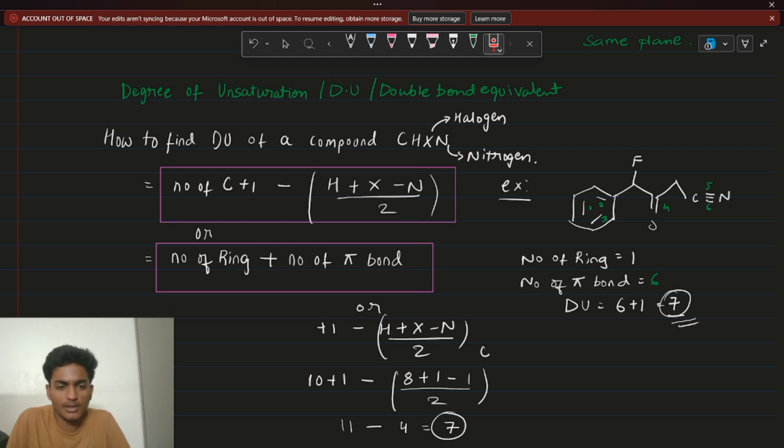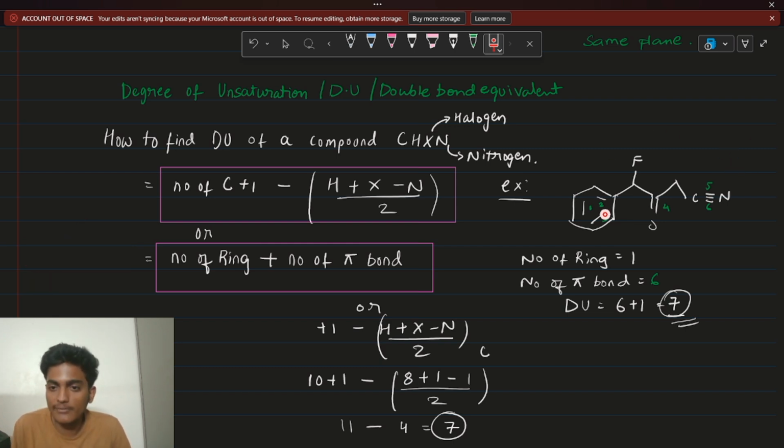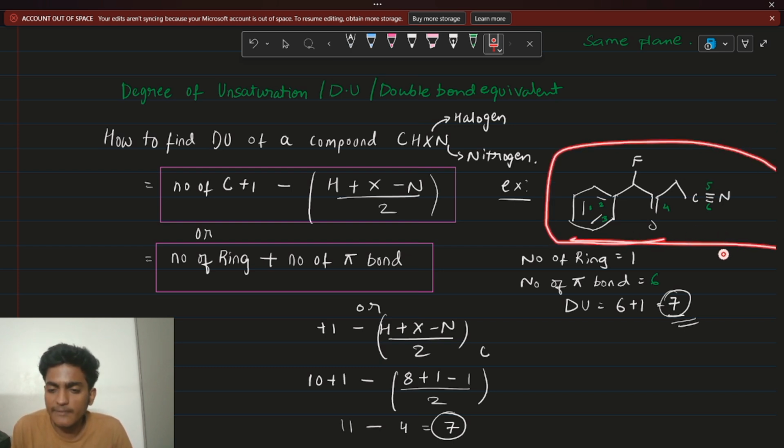So there's a simple formula. There are two methods basically. One method, the simplest method, is number of rings plus number of pi bonds. That's it. That will give you your DU, or you can call it the DBE, double bond equivalent, right? Any of these. So let's take this example here. You have some compound here. Obviously, you're not going to go into the naming right now, but we'll just find the DU.